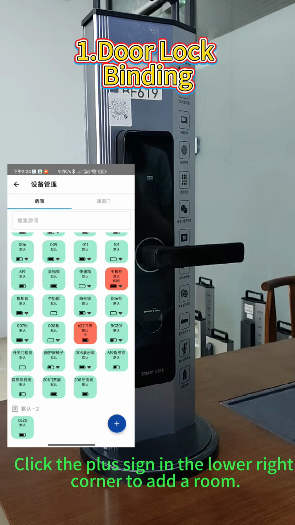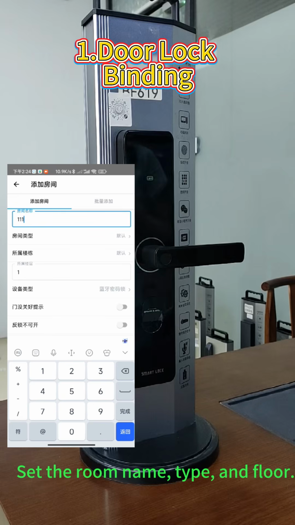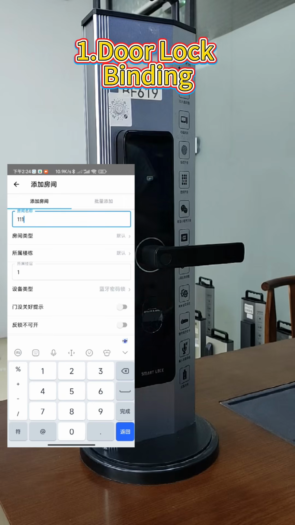Click the plus sign in the lower right corner to add a room. Set the room name, type, and floor, and confirm to add it.